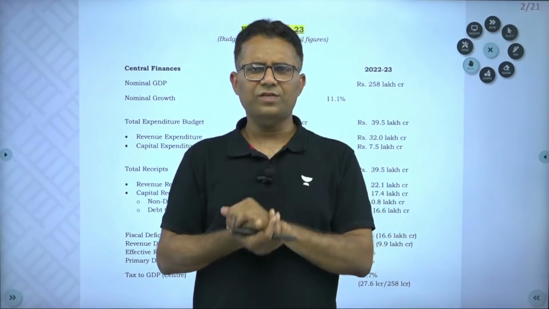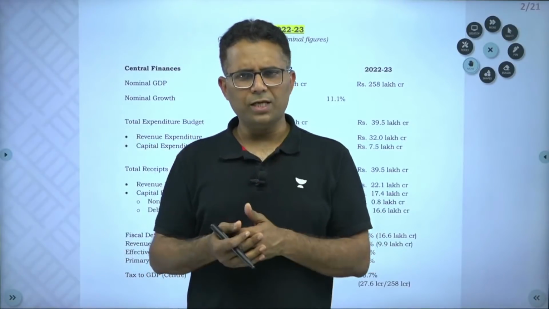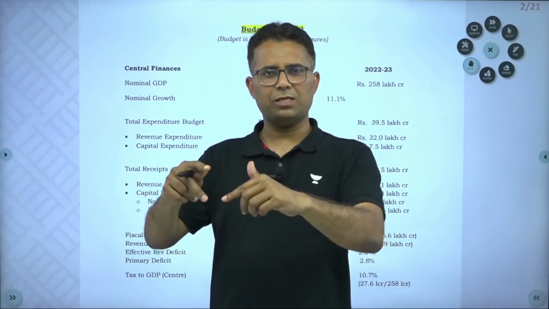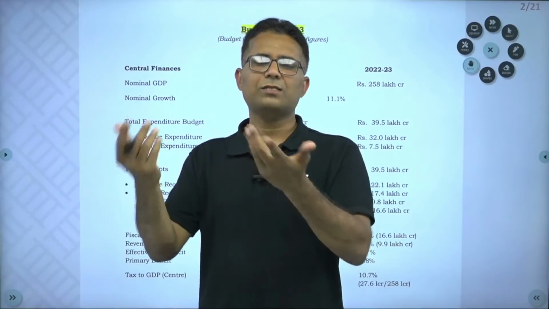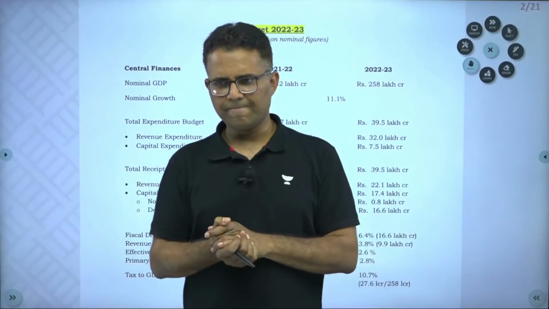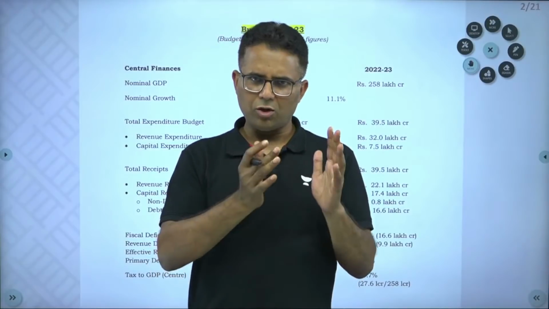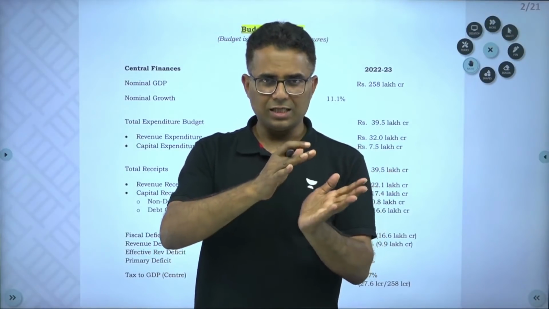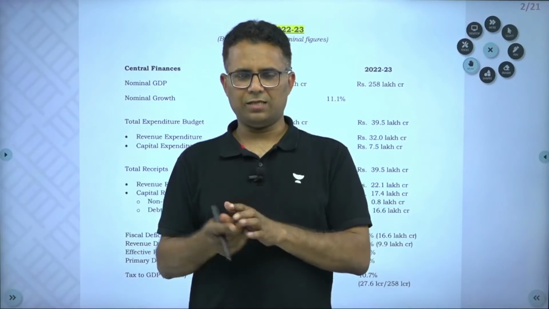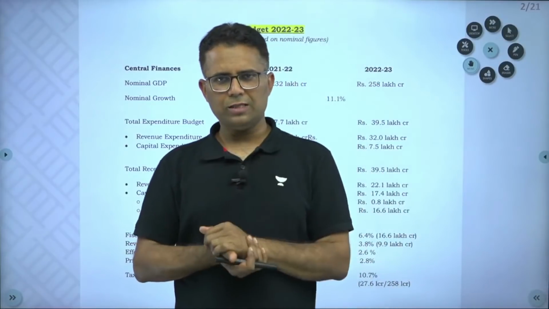In the past few years we were stuck in vicious cycle. Vicious cycle: less investment, less expenditure, less job creation, less income, less demand, then less investment, less job, less demand. So this is vicious cycle. Now because of the pandemic in the last 2 years, you all know that we went into recession. Now what logic is government giving regarding the increase, and this time capital, this year means this present year and next year. The budget has been presented for the next year 2022-23.